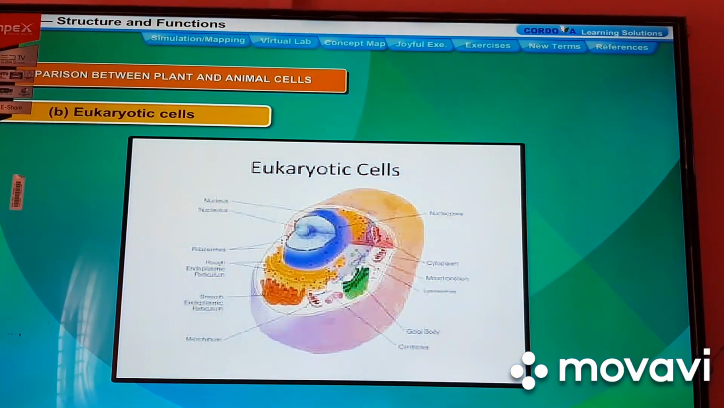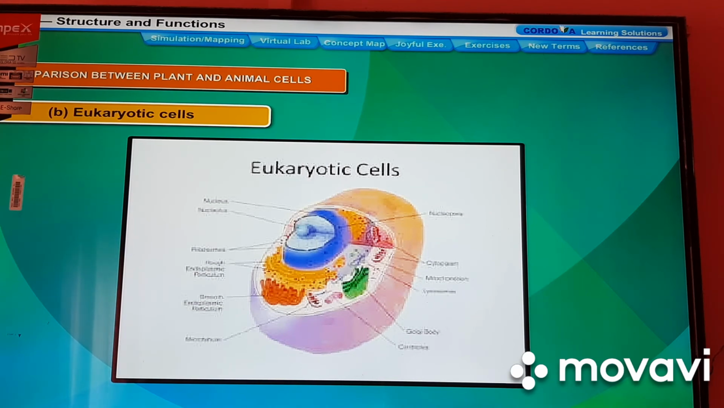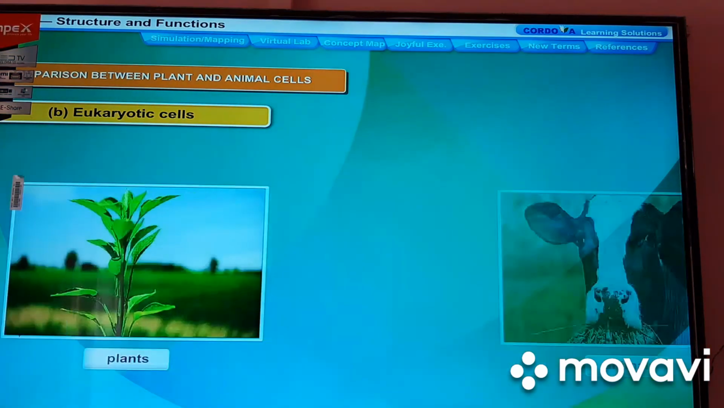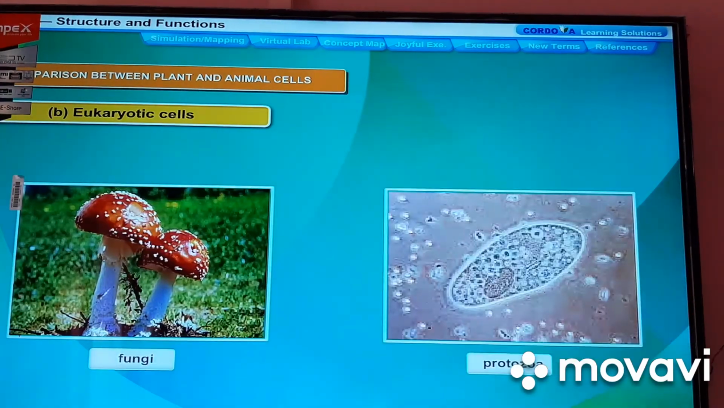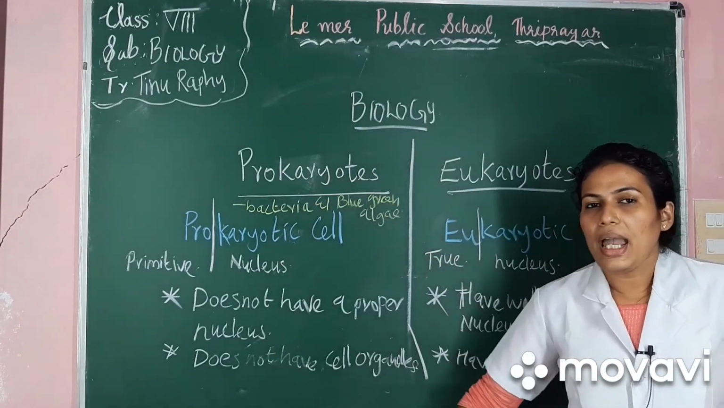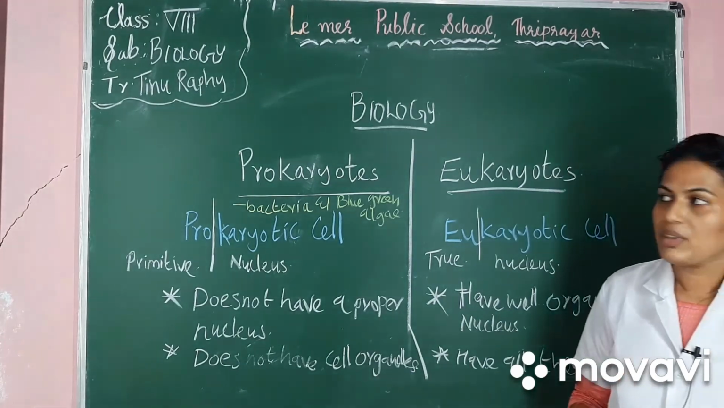Cells with nucleus having nuclear membrane are called eukaryotic cells. All organisms other than bacteria and blue-green algae have eukaryotic cells. Hence, they are called eukaryotes. For example, plants, animals, fungi, protozoa, etc. So by this we are ending this chapter.